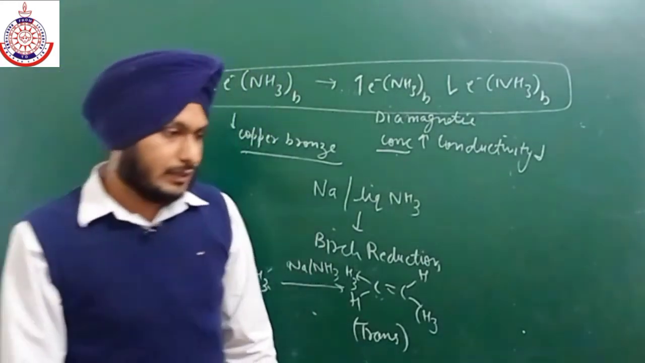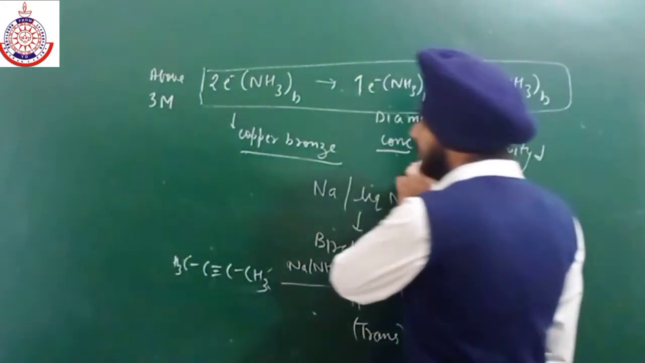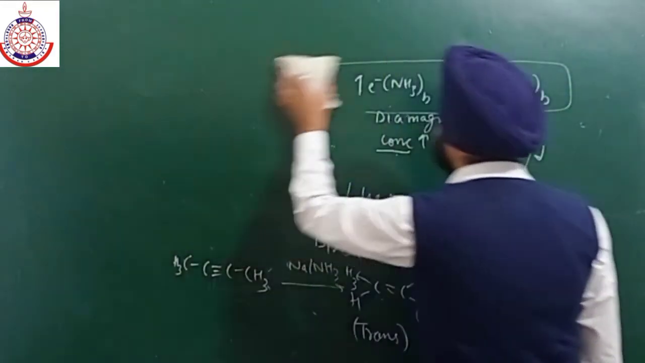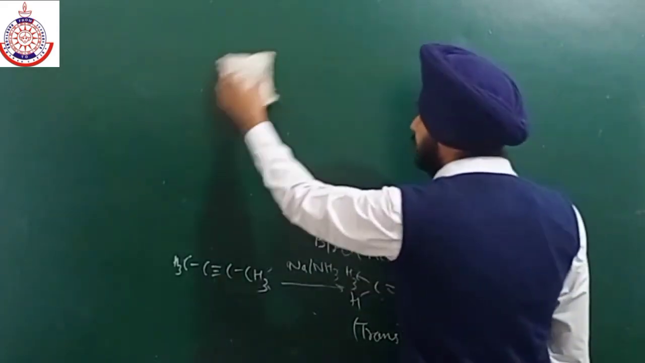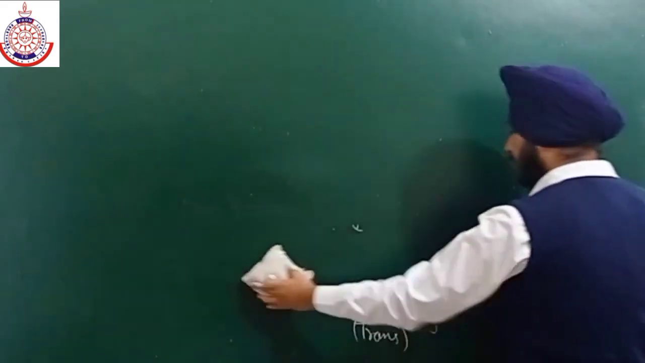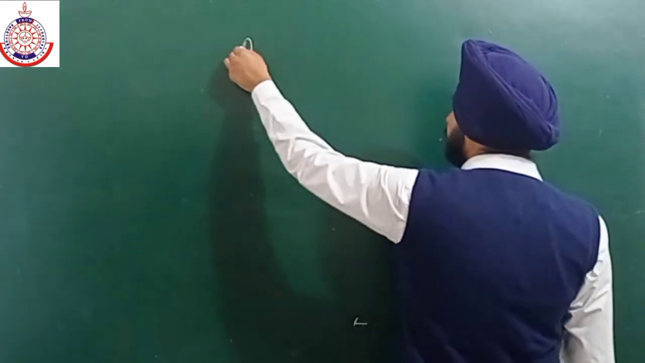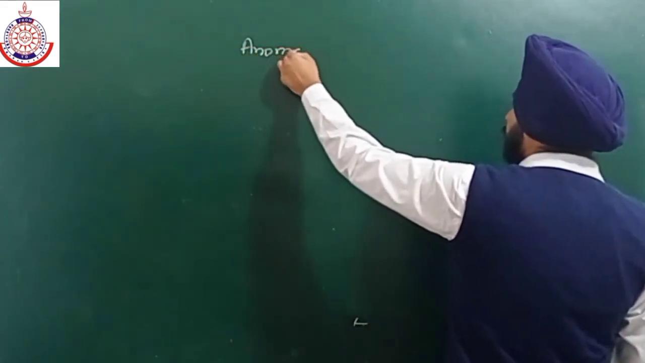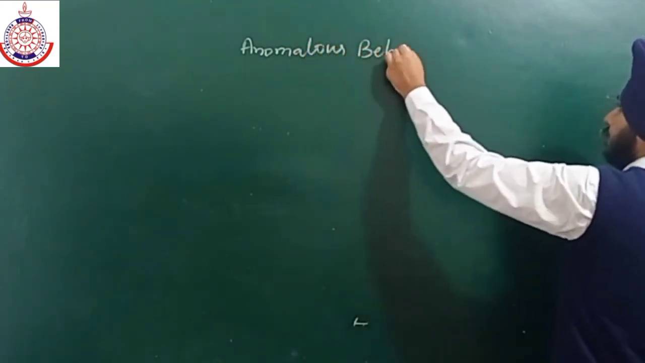Now, what is the anomalous behavior of lithium? Let us discuss that one also, and then in the next lecture we will discuss its diagonal nature, its diagonal relationship with magnesium. Lithium and magnesium show some similar properties. Now, what is the anomalous behavior of lithium?